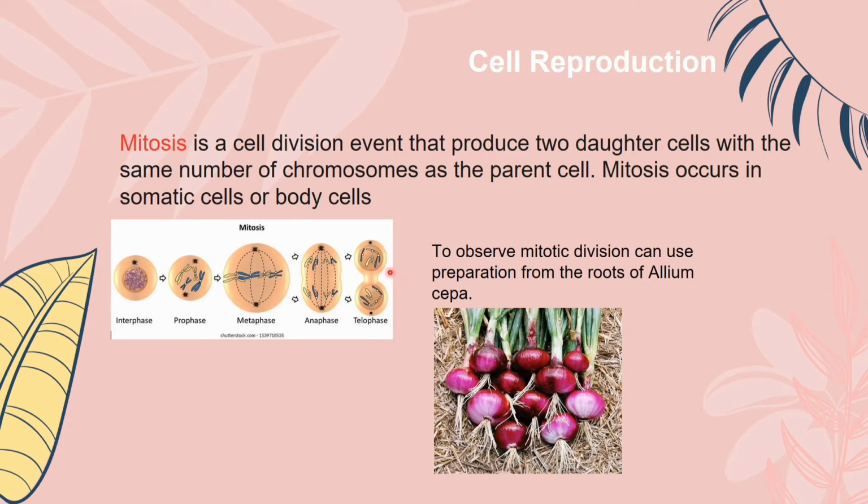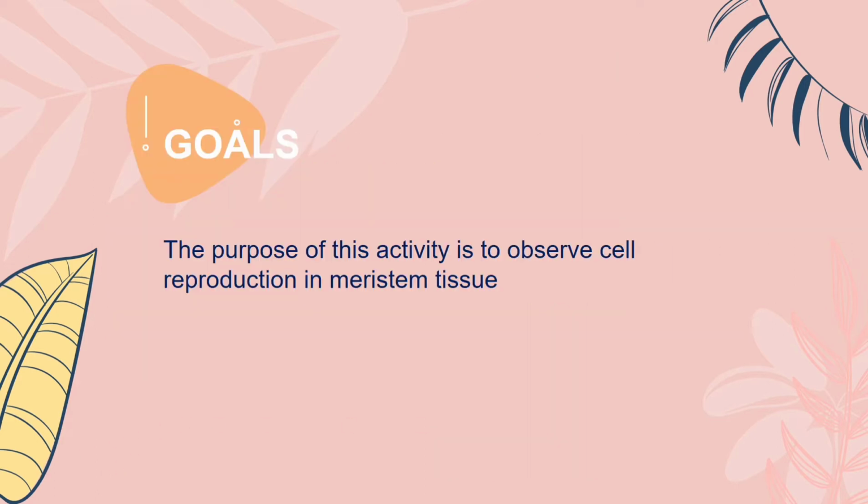The observed mitotic division can use preparation from the roots of Allium cepa. Preparations from Allium cepa are easy to find and easy to make. Goals. The purpose of this activity is to observe cell reproduction in meristem tissue.